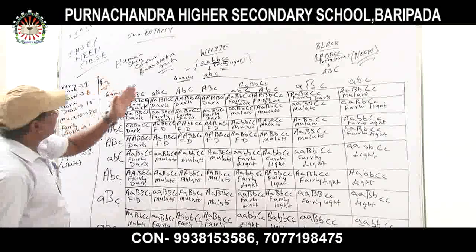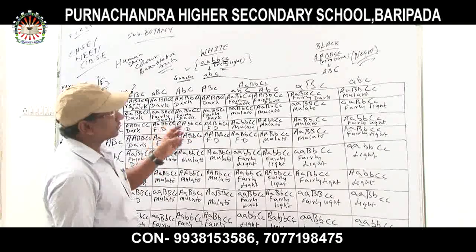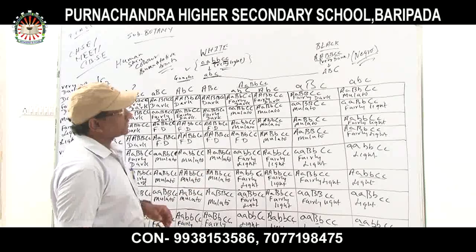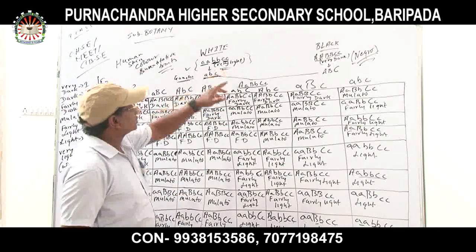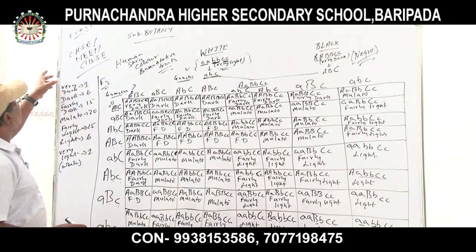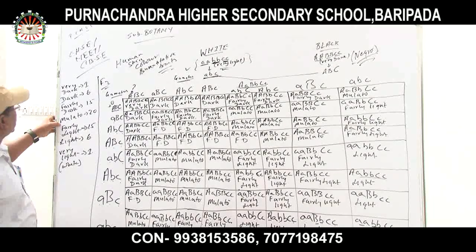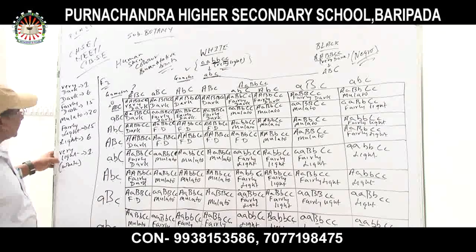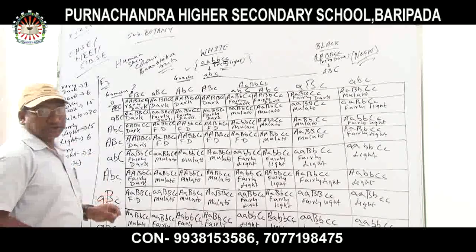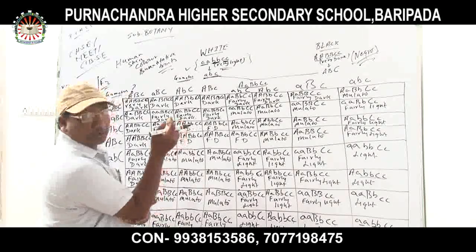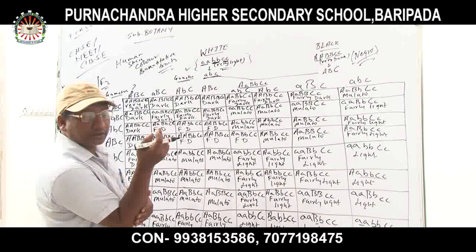When a very light person is crossed with a very dark person, that is called a Negro, and very light. So the ratio would be very dark 1, dark 6, fairly dark 15. The individuals will be forming what? Very dark 1, dark 6, fairly dark 15, mulatto 20. Mulatto is the intermediate, and fairly light 15, and light is 6, and very light is 1. Okay? So this is the polygenic inheritance of the quantitative traits, or the phenotypic traits.